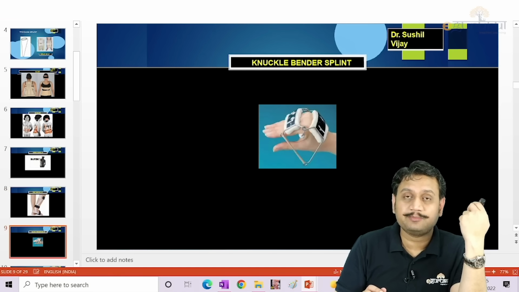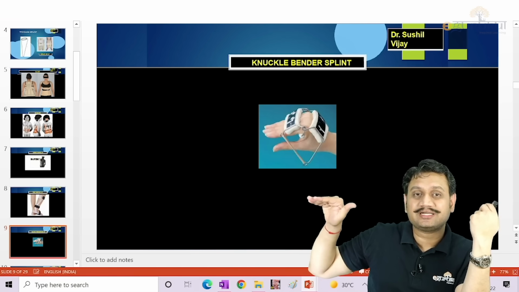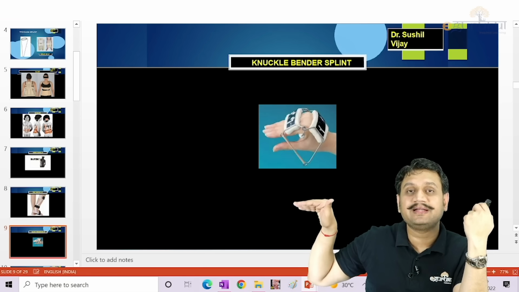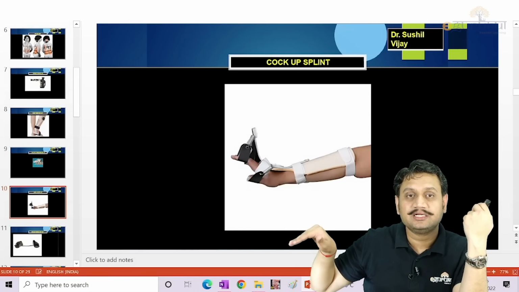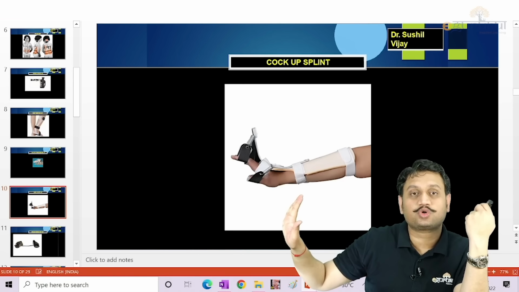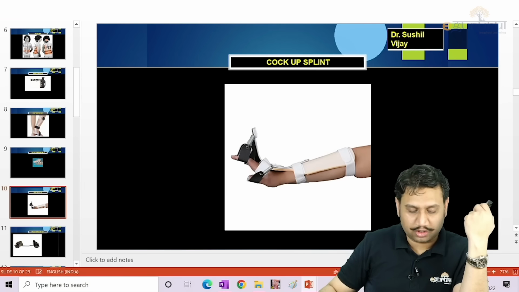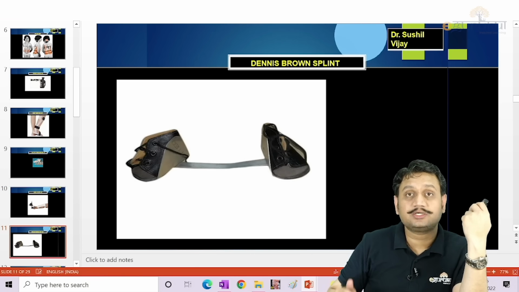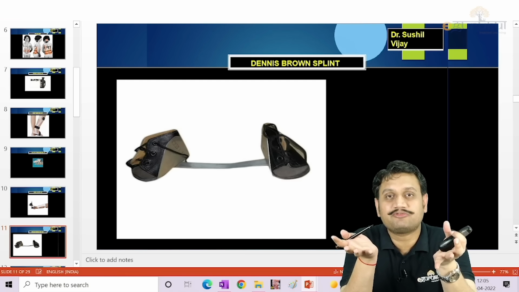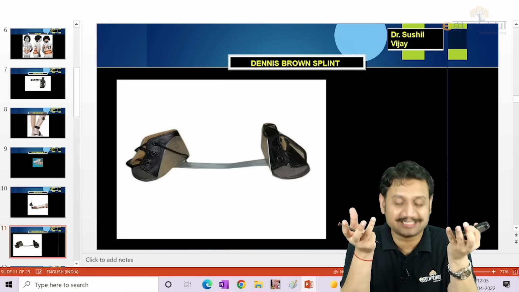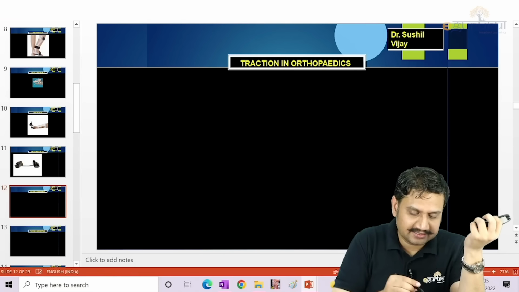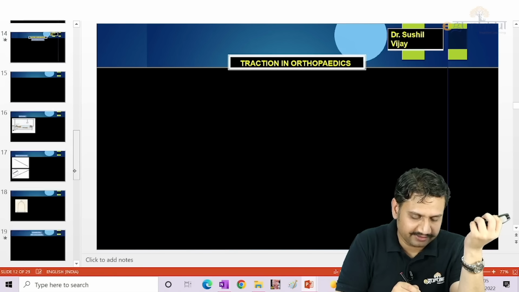This one, very, very important one. You have to bend the knuckles to get the length for the fingers. So that is knuckle bender splint. Okay, knuckle bender splint. This one is elevating the wrist. So cock up splint. Okay, that's a cock up splint. This one, the two shoes connected to each other by a bar. For which condition? The CTEV. That is Denis Browne splint. Okay, so these are certain splints which I wish to discuss with you.